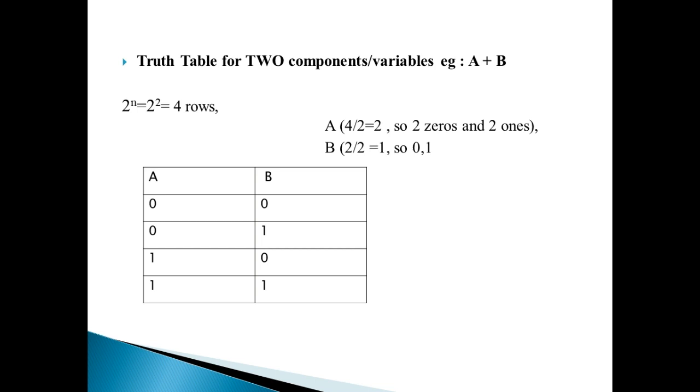The leftmost column will have half of the total entries. So here the leftmost column is A. A should have half of the total entries. Total entries means how many? 4 values are there. Half of total entries means 2. So 2 zeros and 2 ones. And the next column has values half of the first column. That's why we are writing here 0, 1, 0, 1.